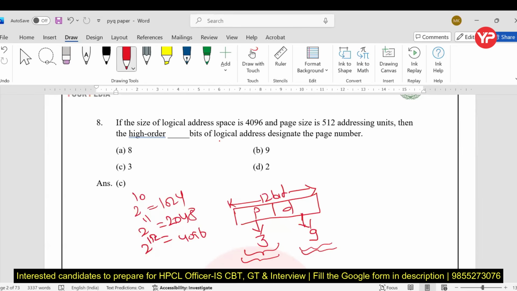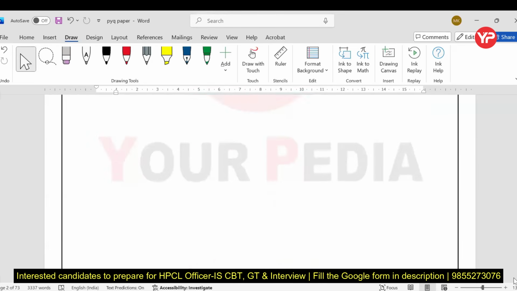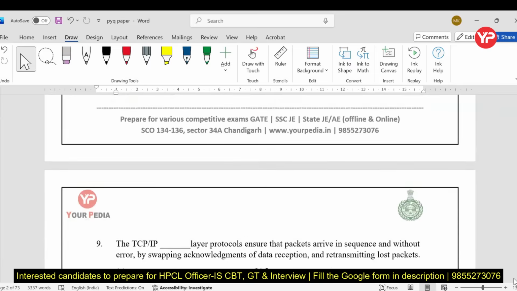Fine. So the total number of pages we need to find out. So the answer is C, but not B. Keep in mind, D tells the page size, but the question is talking about the page number. Next.